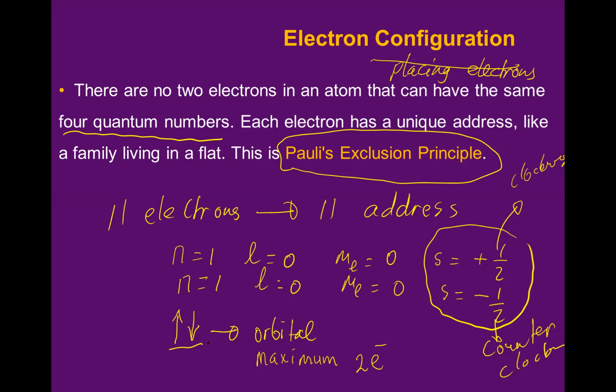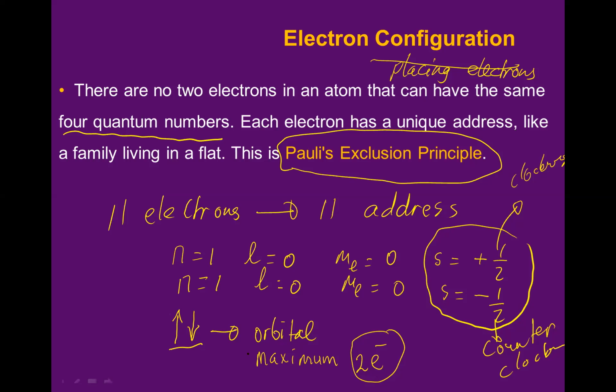Because if we have a third electron, then S will be the same, another half or another minus half. So it's impossible to have more than 2 electrons in an orbital.